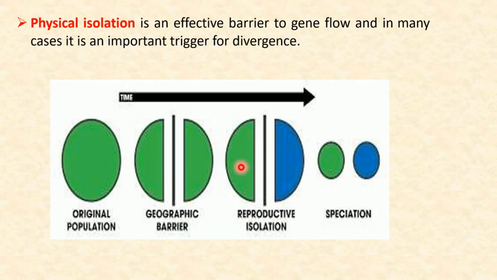Now if a few members get a chance to come back to this population, they are not able to mate with the members of this population. Due to this, we can say that two different species are getting formed. This phenomenon is called allopatric speciation.